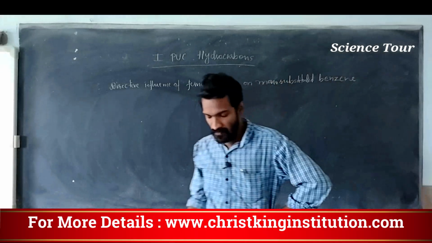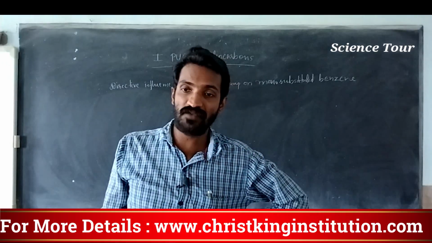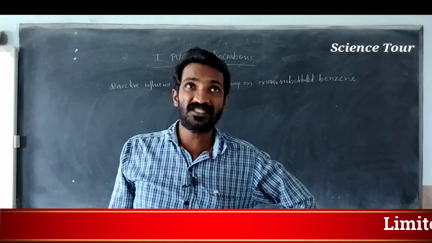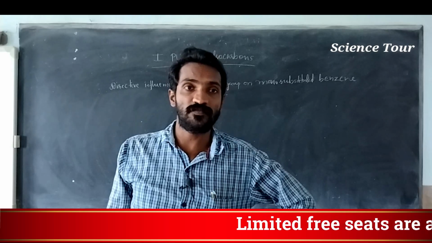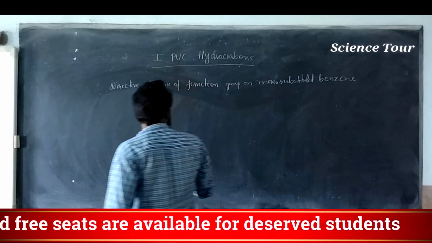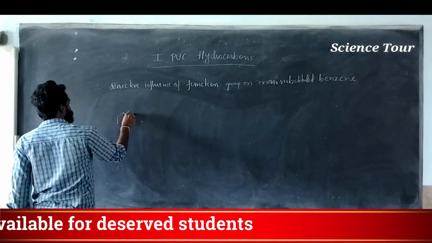My dear students, the very important thing here is two types of directive influence you can see. So, for example, what is this directive influence? That is the question. Monosubstituted benzene. Monosubstituted benzene means, for example, I will substitute here.